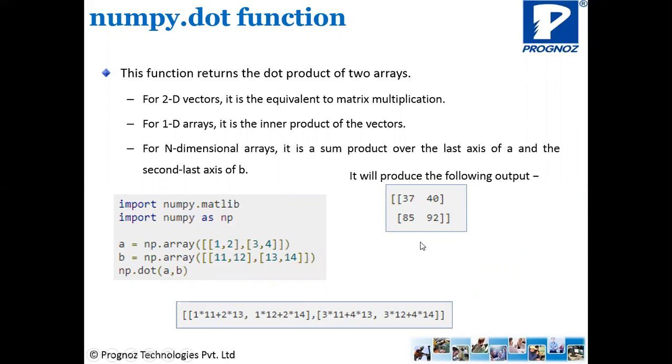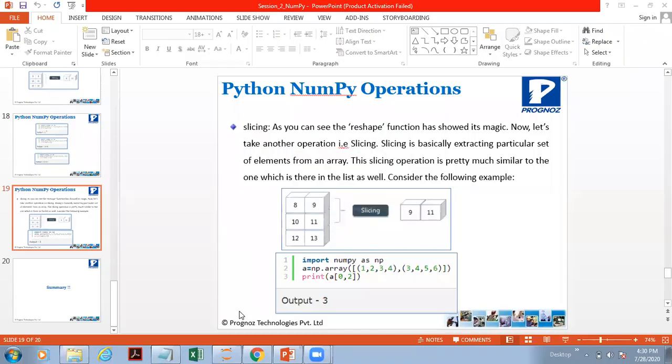If I have two matrices, so this is the first matrix I have, 1, 2, 3, 4. And then we are multiplying it with 11, 12, 13, 14. So how to do the matrix dot product? So 1 is being multiplied with 11. Means this first element is being multiplied over here, plus 2 into 13. Let me just write it in the notepad.